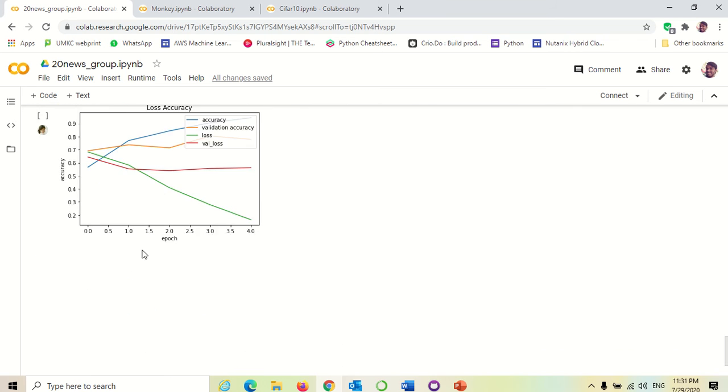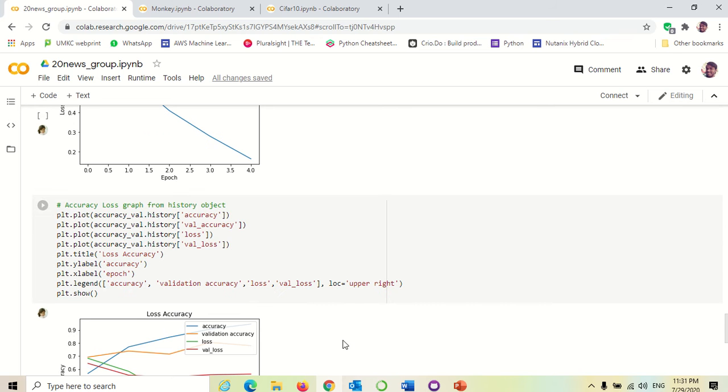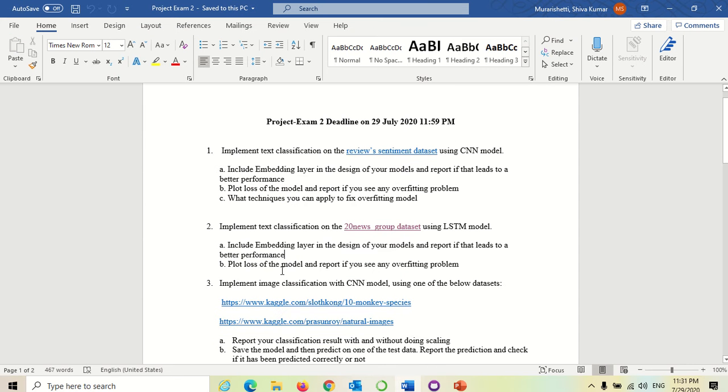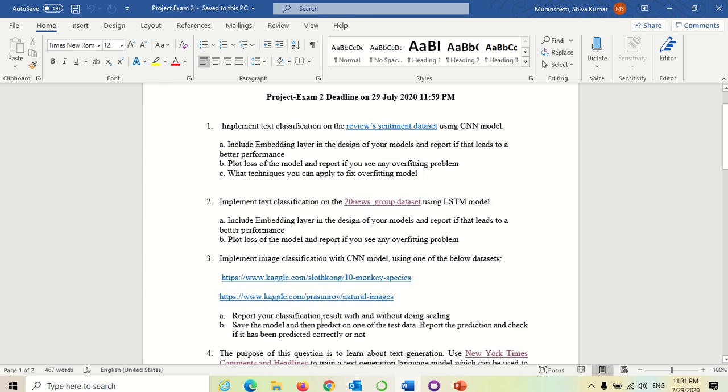For the complete graph, it looks like this. Coming to the third question. The third question is using the Kaggle dataset. I have taken the first one, 10 monkey species, and applied image classification with CNN on that, comparing the classification result with and without scaling, and saving the model and predicting on that.